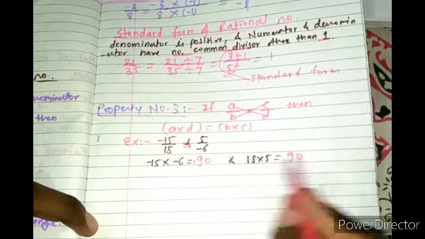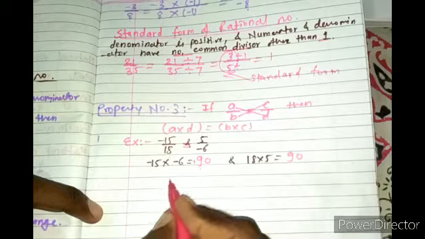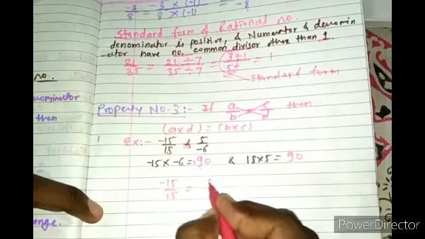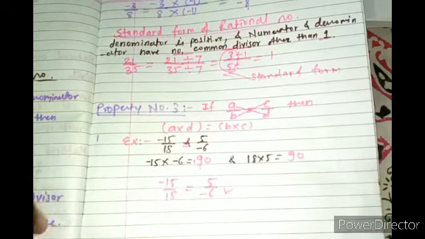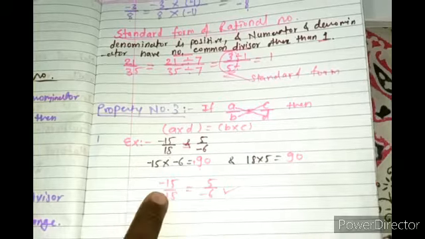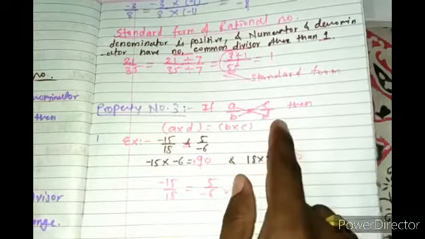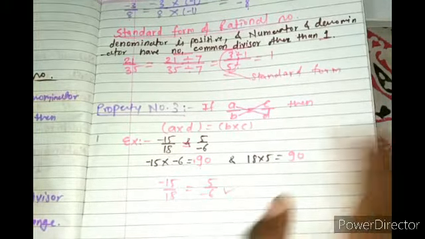Again plus. In both the cases, both the products are the same. So we can say that minus 15 by 18 is equal to 5 by minus 6. That is true. This property is very important when out of the 4 variables A, B, C, D, one of them is unknown. Then we can find it by using this property.